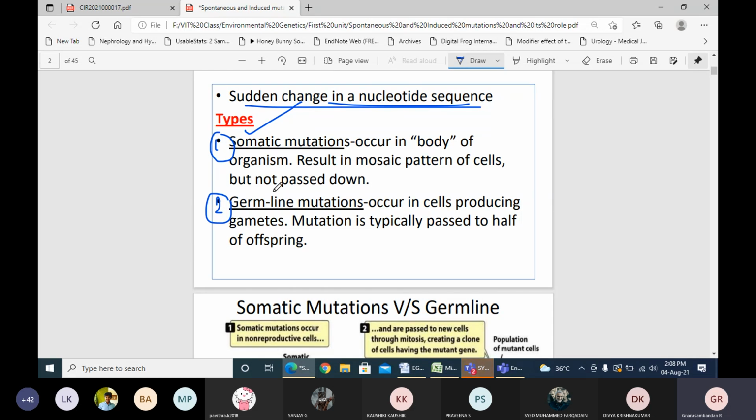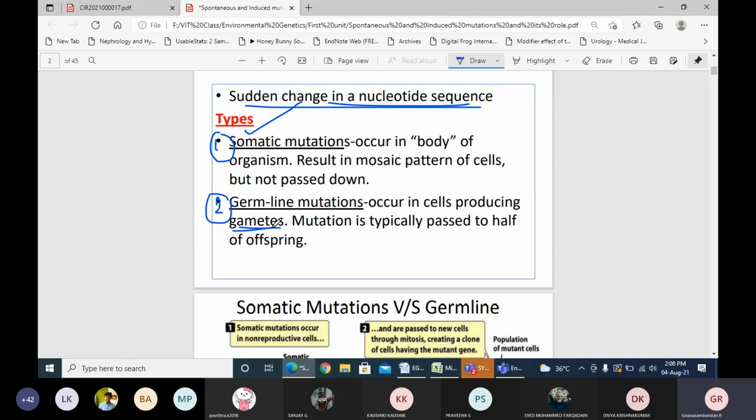The other type is germline mutation. Germline mutation always occurs in the gametes, the cells responsible for the production of gametes, which are involved in the process of fertilization that gives rise to the organism. So when a mutation happens in these germline cells or gametes, it will be inherited by the offspring, passed down to the next generation.